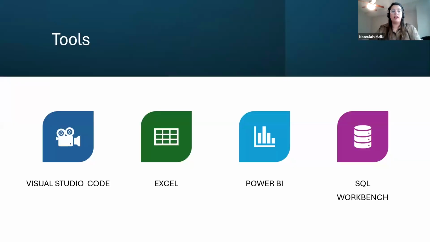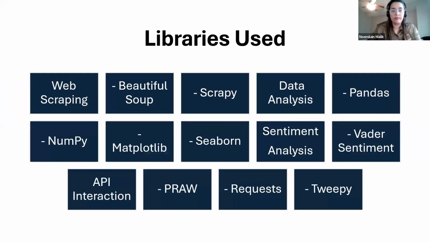The tools I used were Visual Studio Code, Excel for analysis, Power BI, and MySQL Workbench. For web scraping, I used Beautiful Soup and Scrapy; for data analysis, Pandas, NumPy, Matplotlib, and Seaborn; for sentiment analysis, VADER; and for API interaction, the Tweepy library.